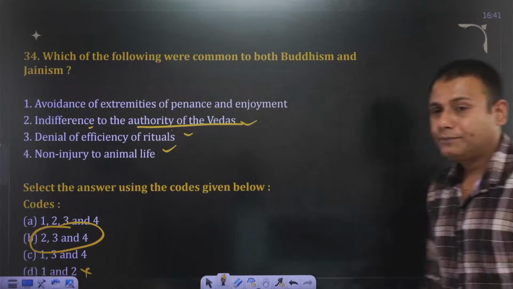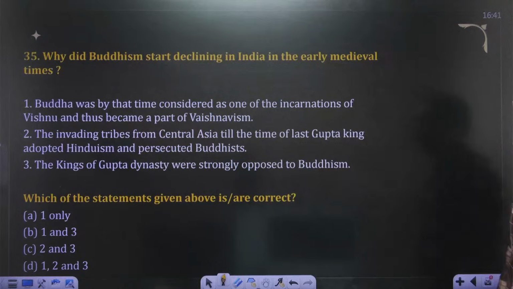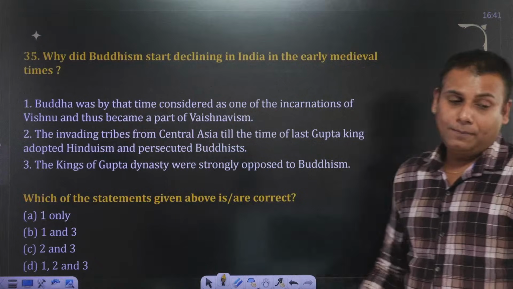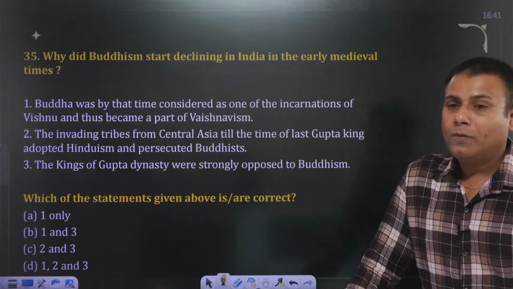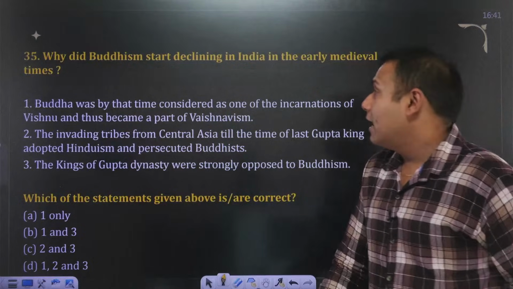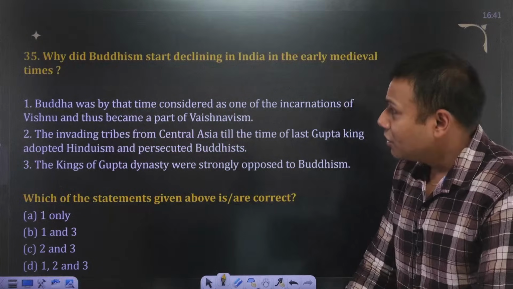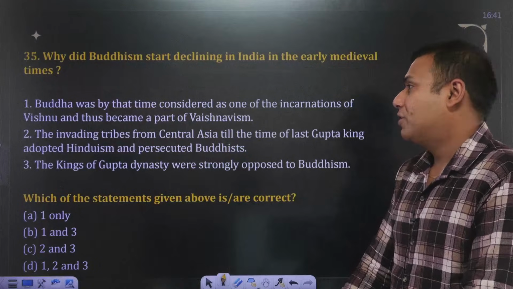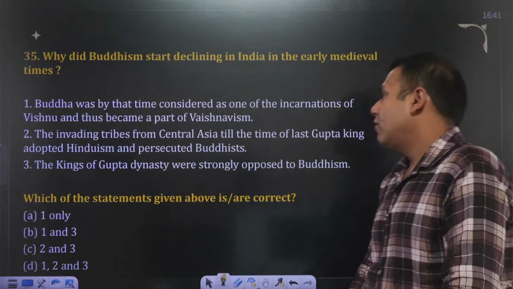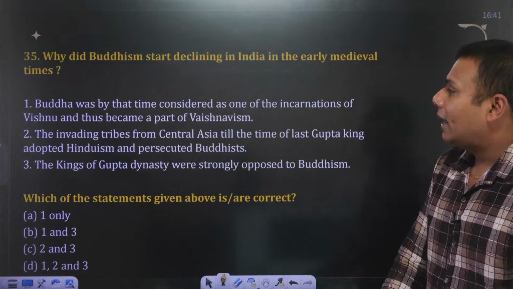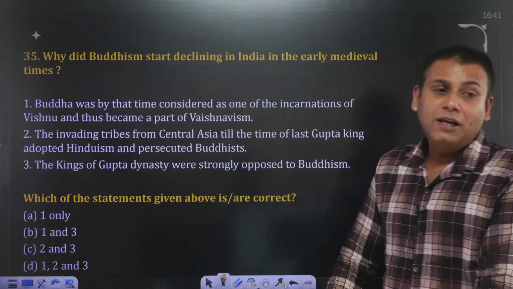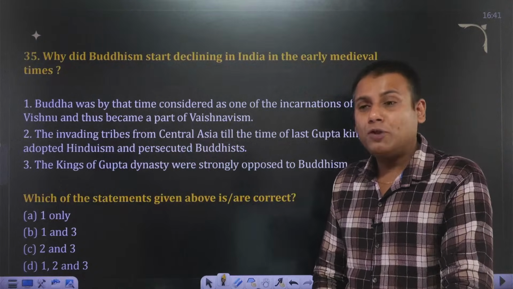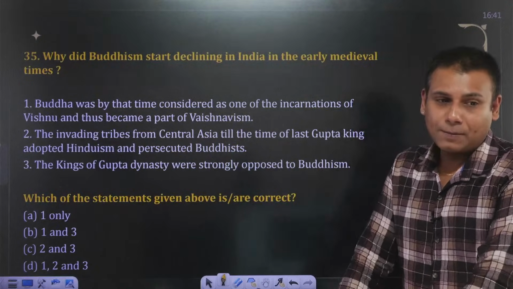Let's move ahead. Why did Buddhism start declining in India in the early medieval times? 35th. Buddha was by that time considered as one of the incarnations of Vishnu and thus became part of Vaishnavism. The invading tribes from Central Asia till the time of the last Gupta king adopted Hinduism and persecuted Buddhists. The kings of the Gupta dynasty were strongly opposed to Buddhism.